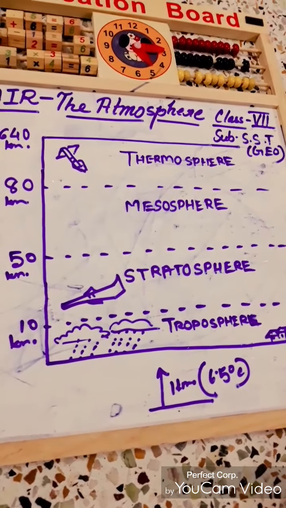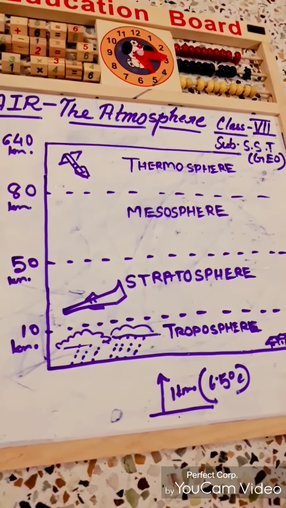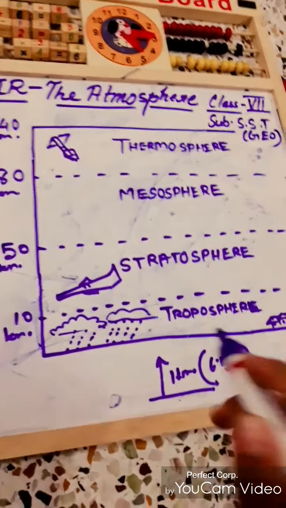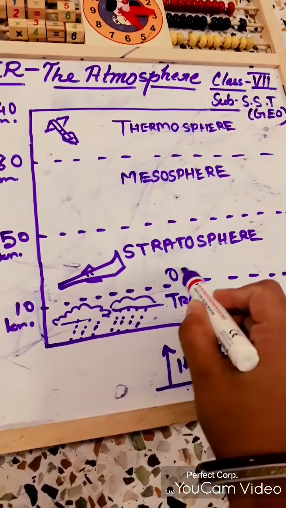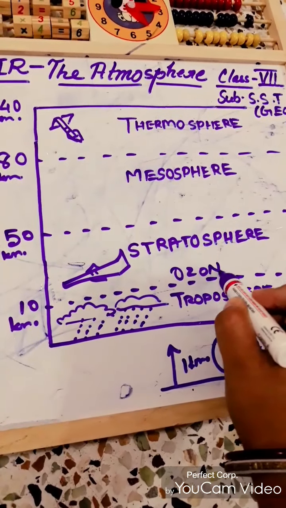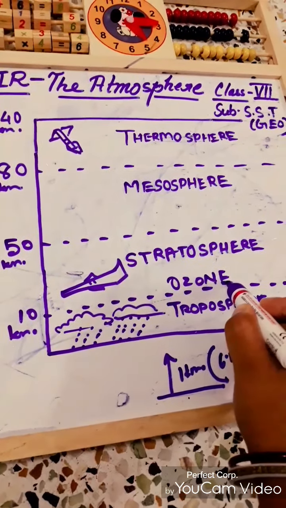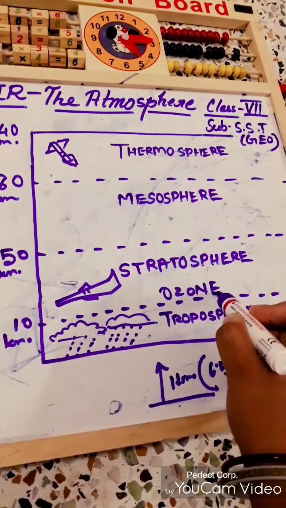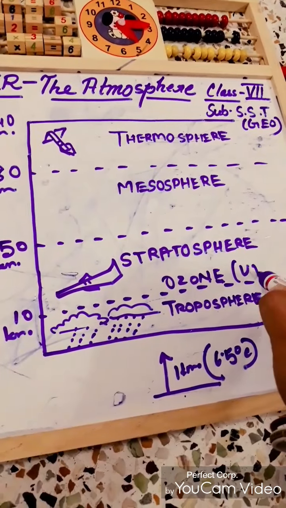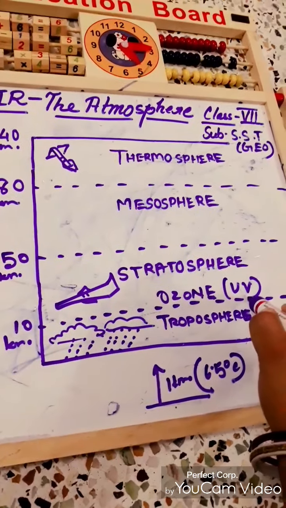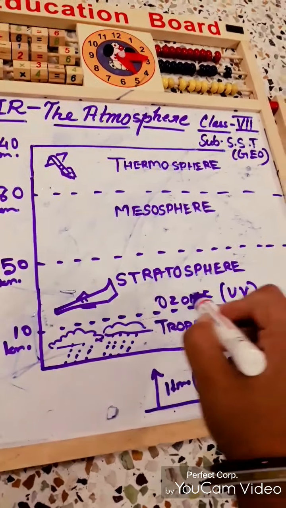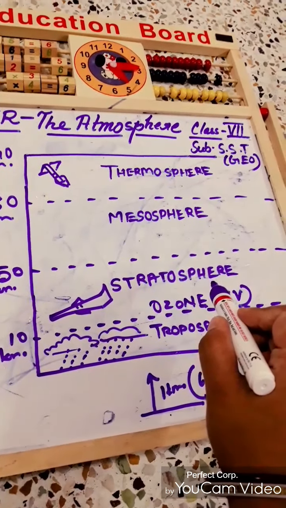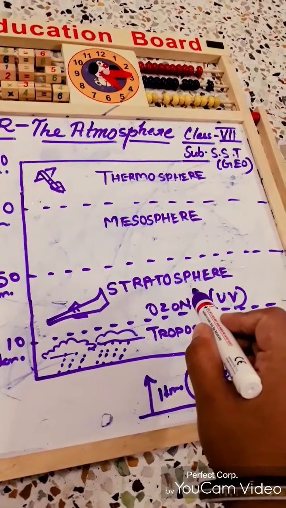In the lower part of the stratosphere, between the altitude of 15 to 30 km, there is a thin layer of the gas ozone. What is the importance of ozone? Ozone plays a very important role. It absorbs the harmful UV rays coming in; the ultraviolet rays are trapped by this ozone layer, and it is being destroyed by the release of chlorofluorocarbon into the atmosphere.